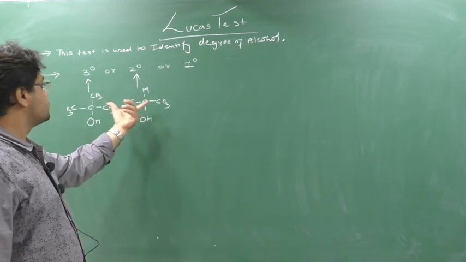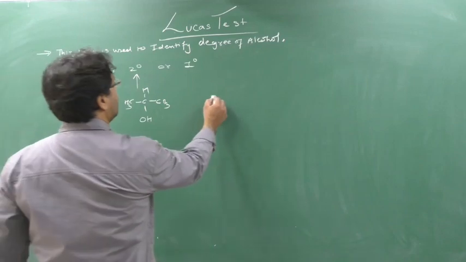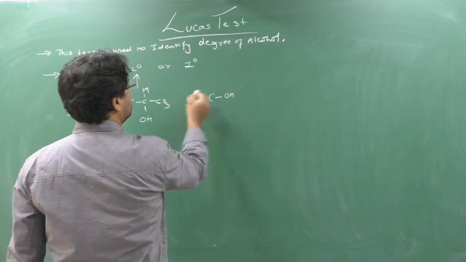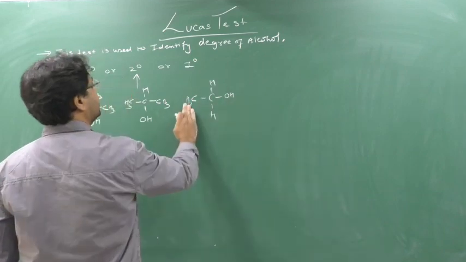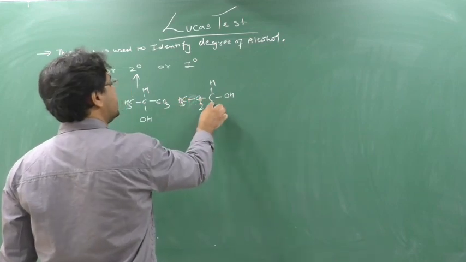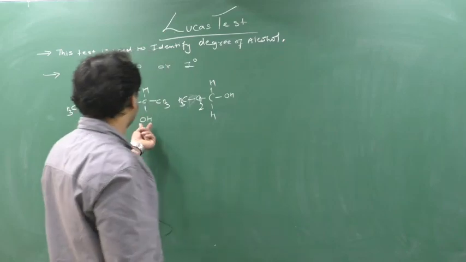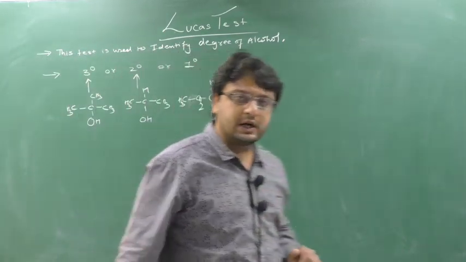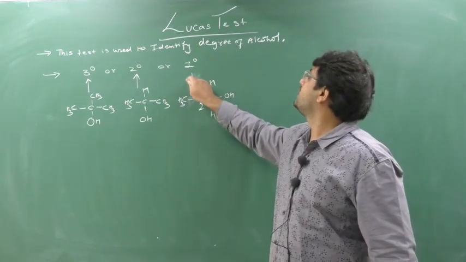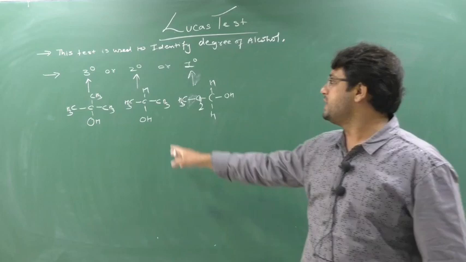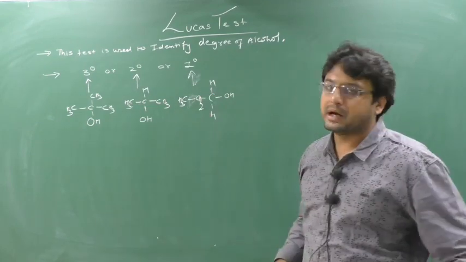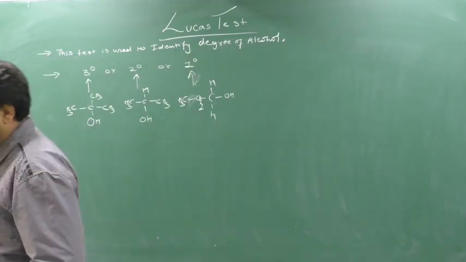The OH containing carbon is attached to another 2 carbons, 2 degree alcohol. If the OH containing carbon is attached to only 1 carbon, it is known as a 1 degree alcohol. You can write more C also, not an issue, CH3, CH2, but the OH containing carbon has only 1 carbon attached.